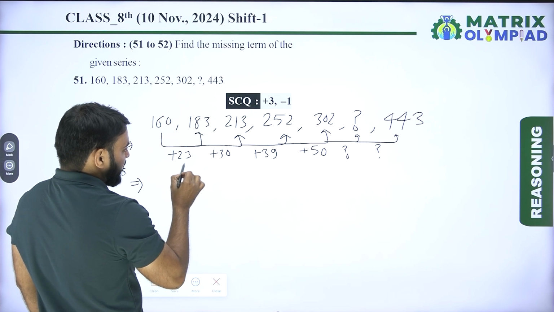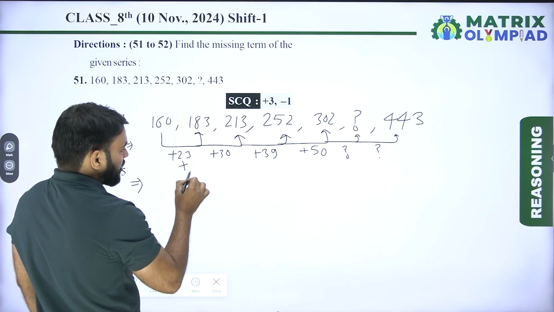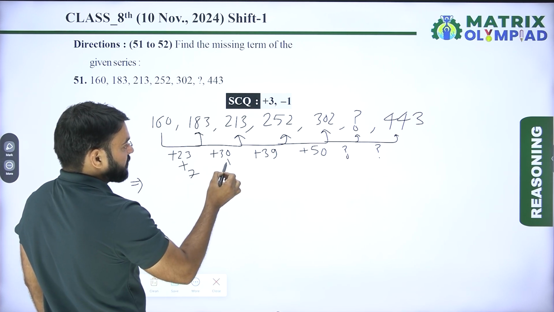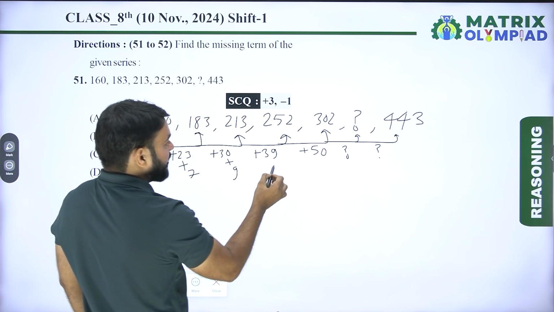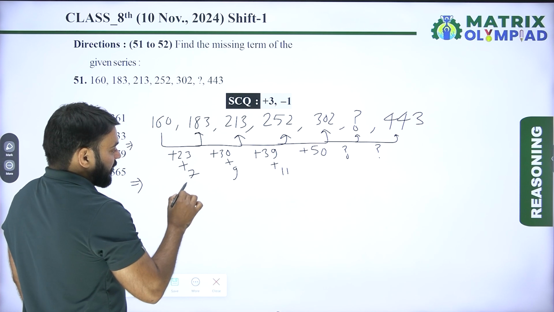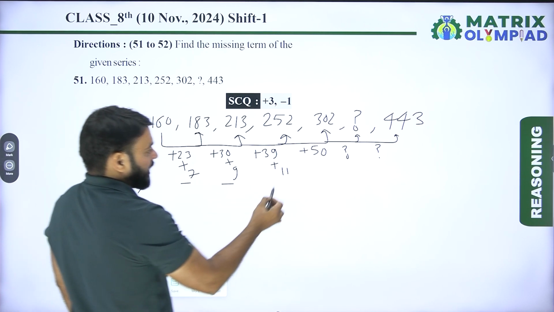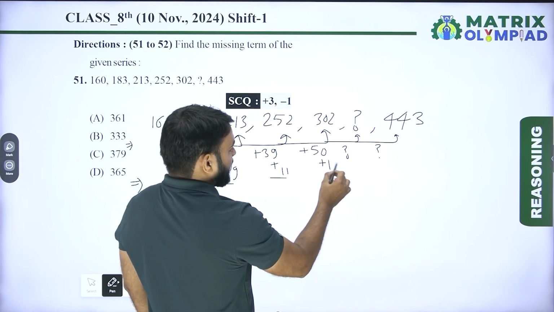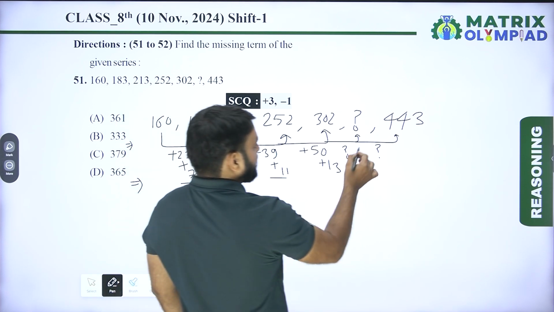So 23 plus 7, it means 30. Now 30 plus 9, it means 39. Now 39 plus 11, it means 50. So the pattern is plus 7, plus 9, plus 11. Now plus 13. So 50 plus 13, it means 63.